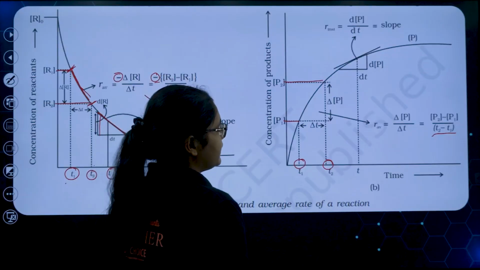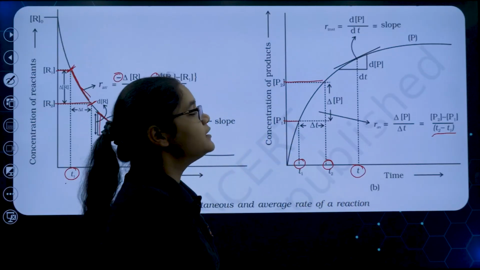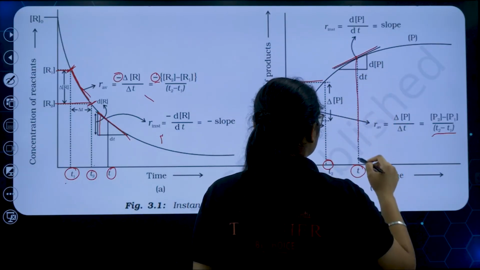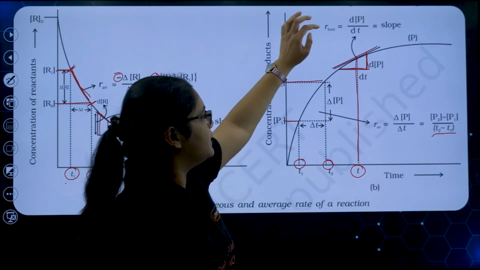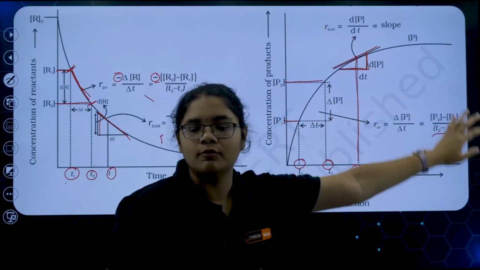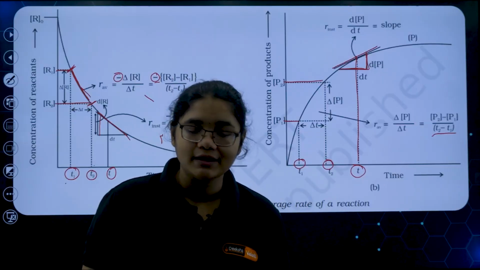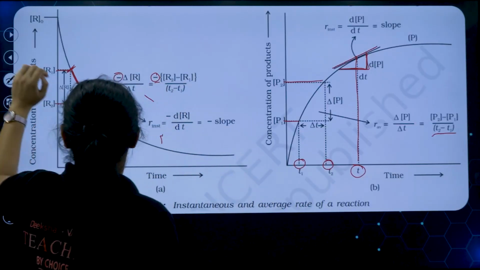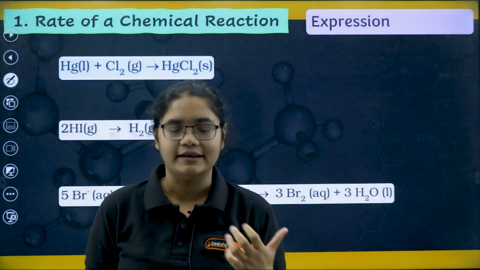And if I want to calculate the rate of the reaction at this particular instant of time, you have to draw a tangent and calculate the slope of that tangent. So dP by dt is equal to the slope. That is how we calculate the average rate and the instantaneous rate. Got it?